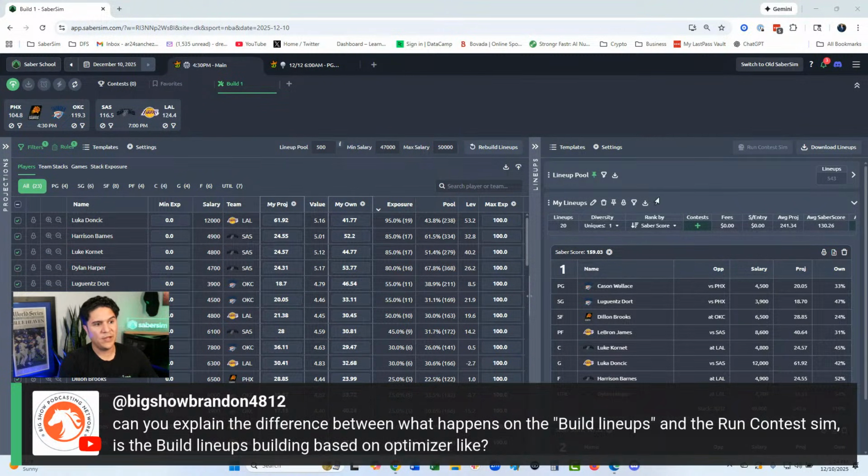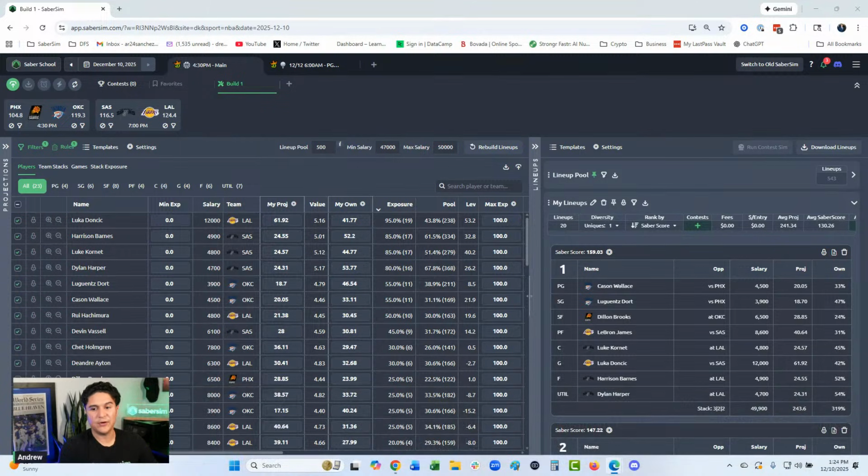So we're in the post build, right? We got 20 lineups. We're just using uniques one in Saber score, sorting by exposure. Now we're going to start analyzing this.